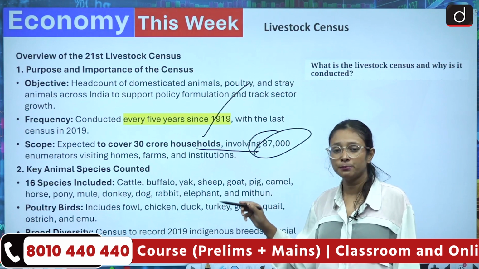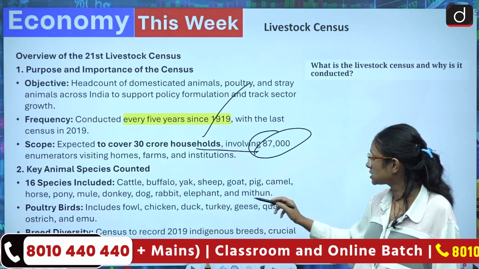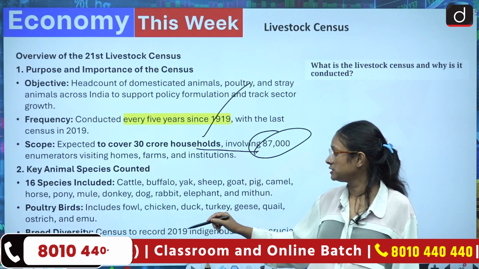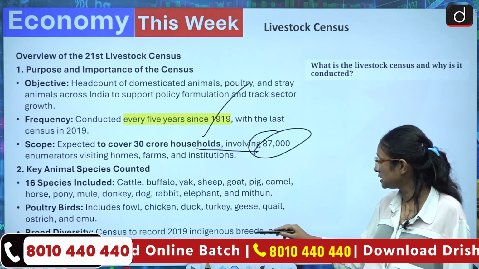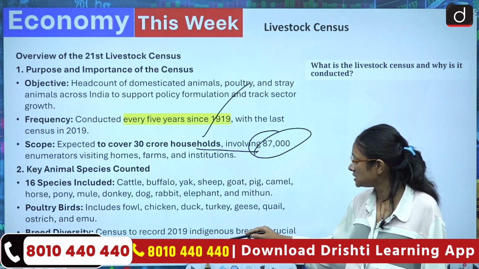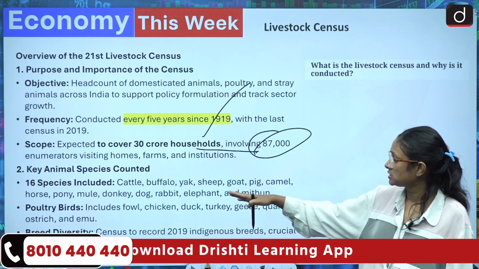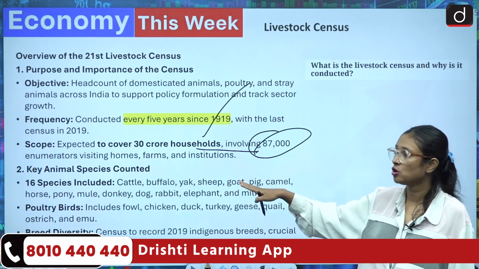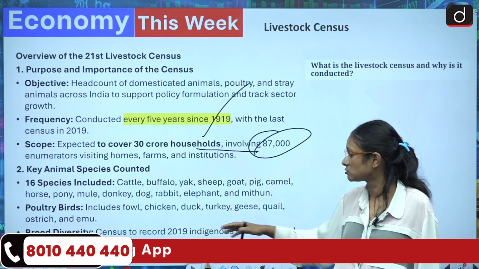Poultry birds are also counted, including fowl, chicken, duck, turkey, geese, quail, ostrich and emu. Breed diversity: the census will record 2019 indigenous breeds, crucial for preserving genetic diversity, SDG goal 2.5. So 16 species are included in the livestock census, poultry birds are also counted, and breed diversity too.